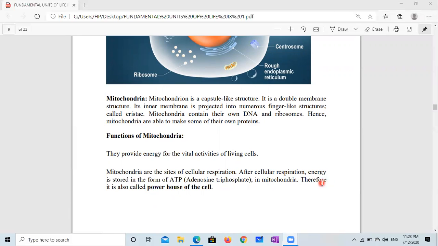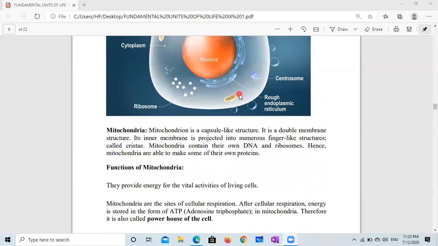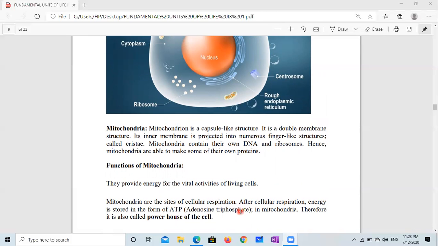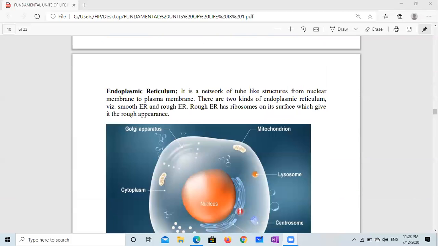Therefore, it is also called the powerhouse of the cell. When the cell needs energy, ATP is converted into ADP, and during this conversion, energy is released, which is used by the cell. So sometimes it is also known as the currency of energy for the cell. Next, we have discussed mitochondria.